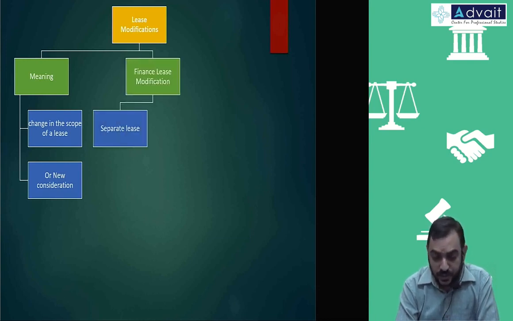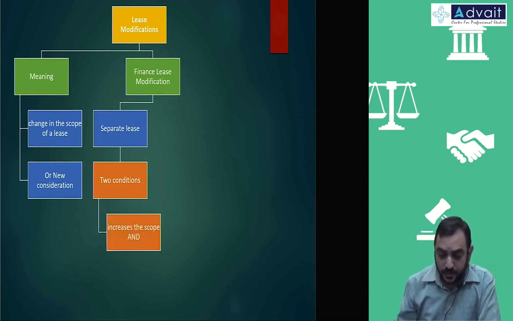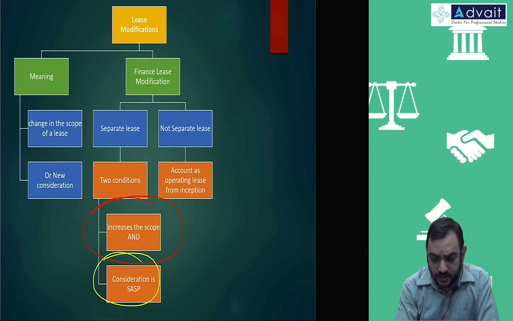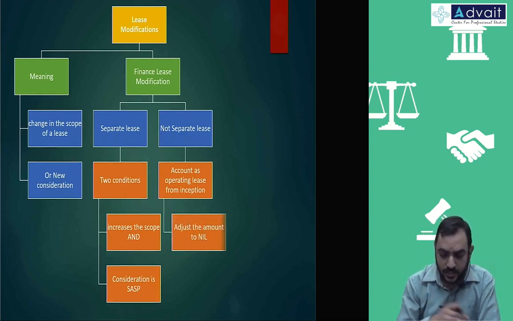Finance lease modification, you can account it as a separate lease provided 2 conditions are satisfied, that is an increase in scope and the increase is commensurate with the standalone selling price. Same terminology here. In all other cases it is not a separate lease, you account it as if the lease was operating from inception, and you adjust it in the net investment in lease.